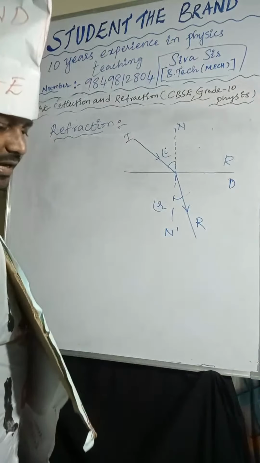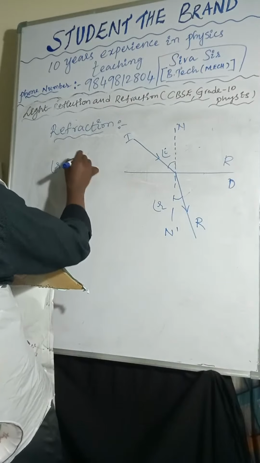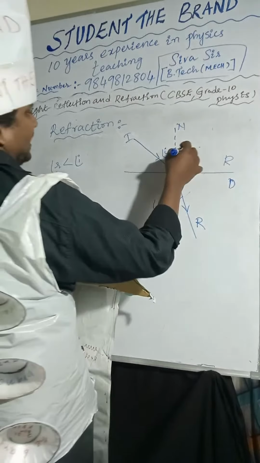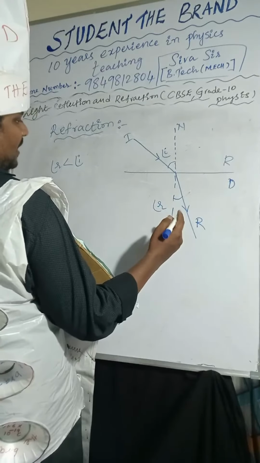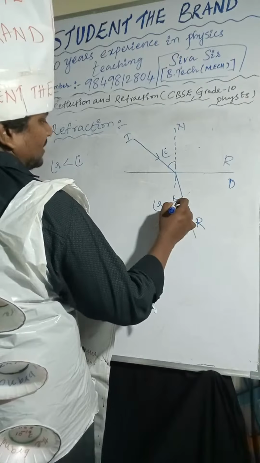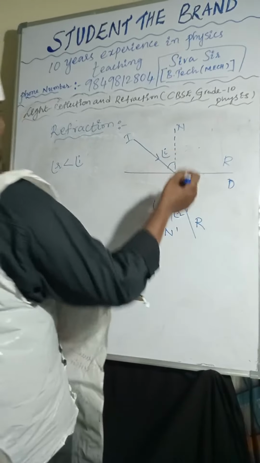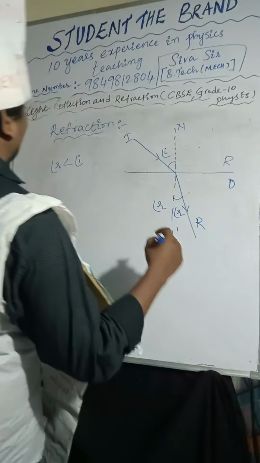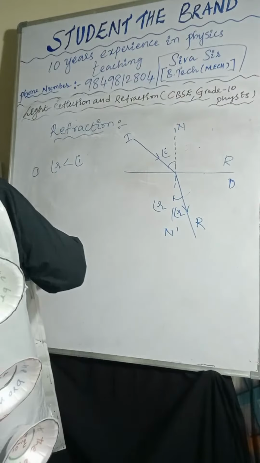The angle of refraction is less than the angle of incidence, because this angle is greater. So when it is moving from rarer to denser, it bends towards the normal line. The angle between the normal line and the refracted ray is called the angle of refraction. So the angle of incidence is greater than the angle of refraction. That is about the refraction phenomenon.